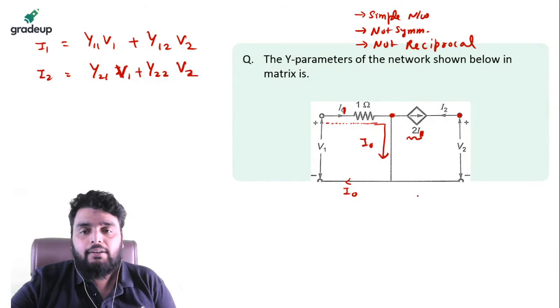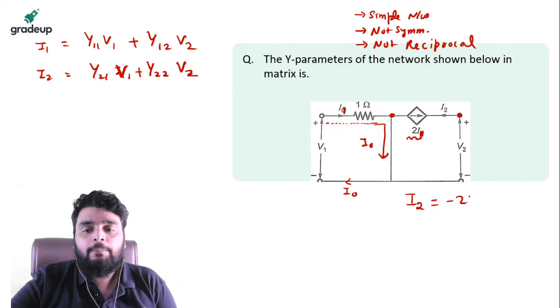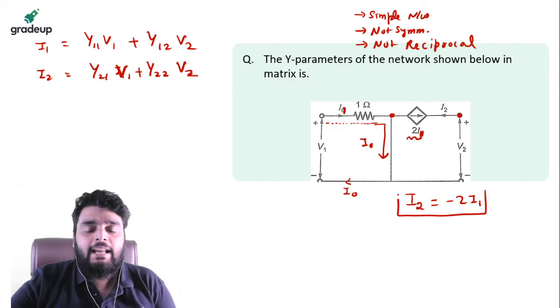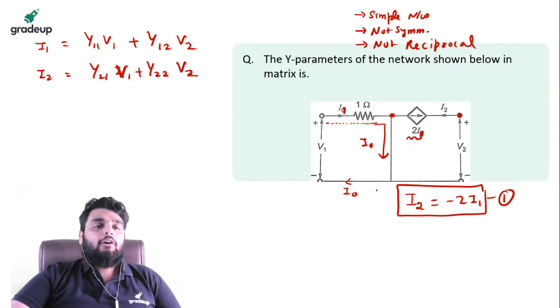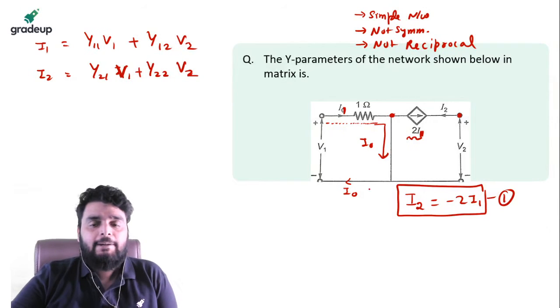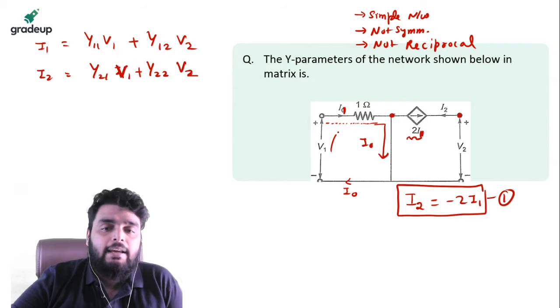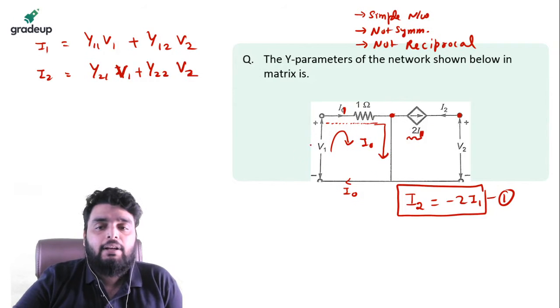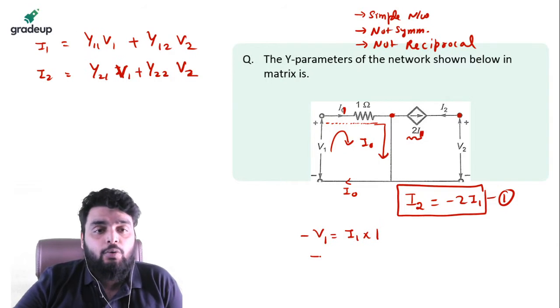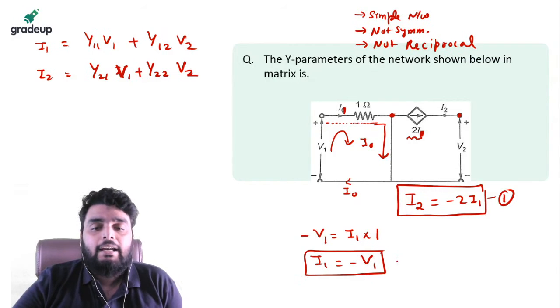Okay, so the first equation will be I2 will be negative of 2 I1. This is the first equation. Fine. Now, second equation, where can I find it? I can find out the KVL here. If you apply the KVL here, you will see minus V1 is equal to I1 multiplied by 1. Or you can write I1 is equal to minus V1. This is the second equation.